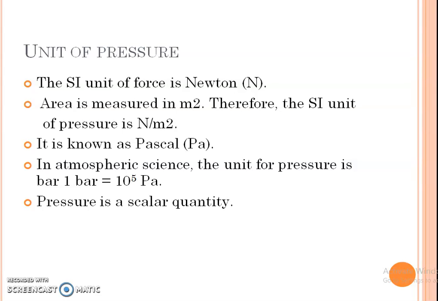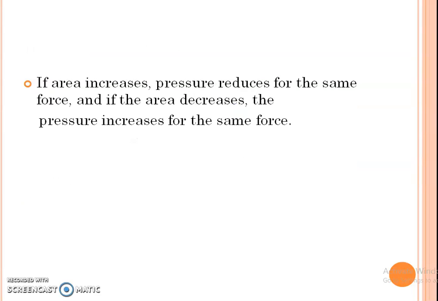In atmospheric science, the unit of pressure is bar. 1 bar is equal to 10 raised to 5 Pa. Pressure is a scalar quantity. If the area increases, the pressure reduces for the same force. And if the area decreases, the pressure increases for the same force.